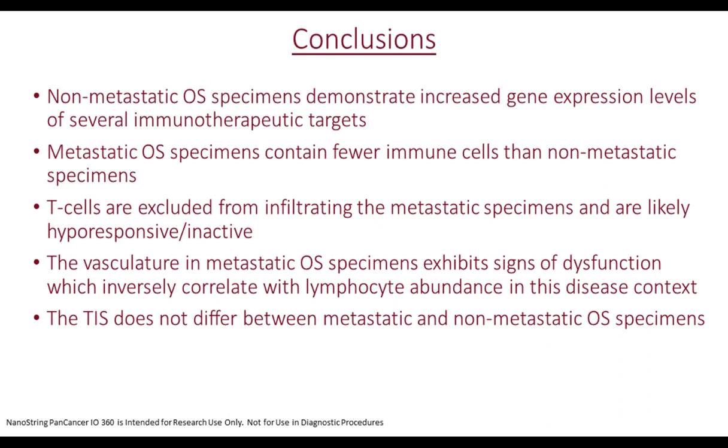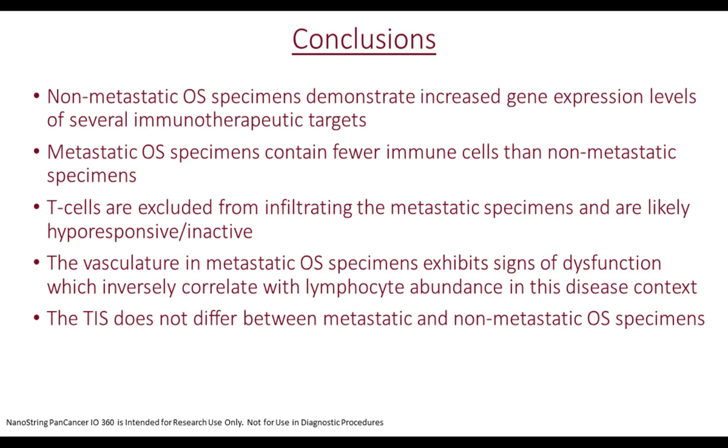The conclusions from the study are the following. First, non-metastatic osteosarcoma specimens demonstrate increased gene expression levels of several immunotherapeutic targets, whether they be agonistic or inhibitory. Metastatic osteosarcomas contain fewer immune cells than the non-metastatic specimens, and T cells are actually excluded from infiltrating the metastatic foci and are likely hypo-responsive or inactive.